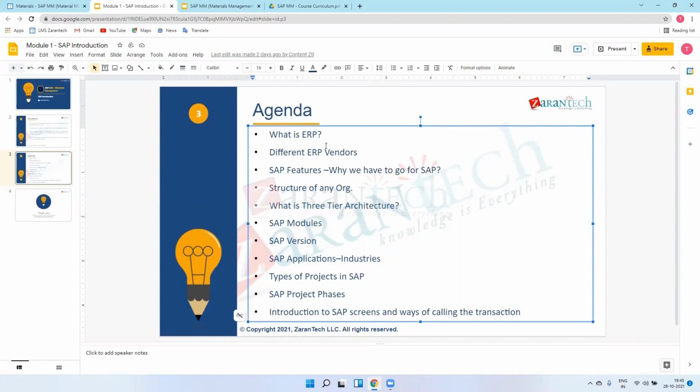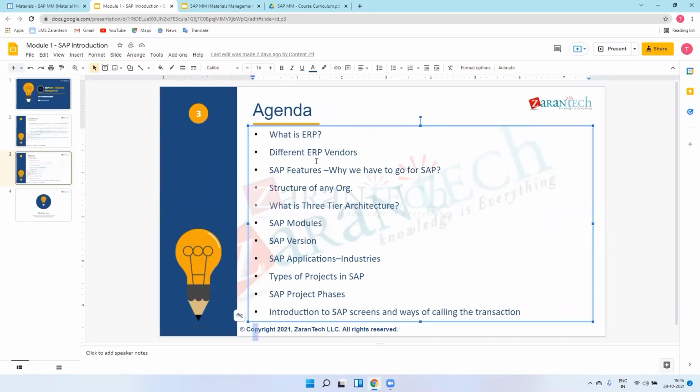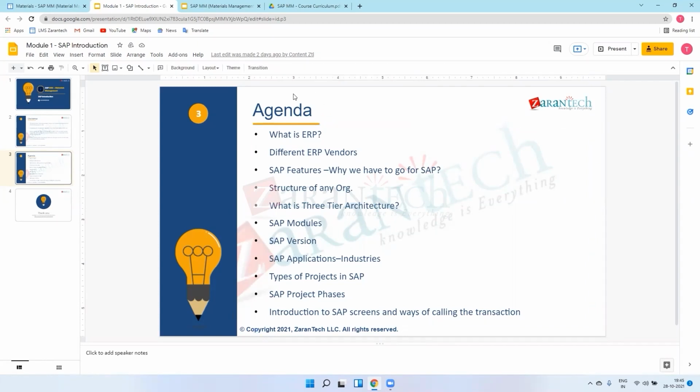Before SAP, what was industry using? For HR, they were using one module. For finance, they were using Tally or some other module. For production, they were using basic Excel or some basic local software. What SAP introduced is that it included all those modules in one software. SAP means System Application Product, and in this product SAP implemented all the modules in one go.